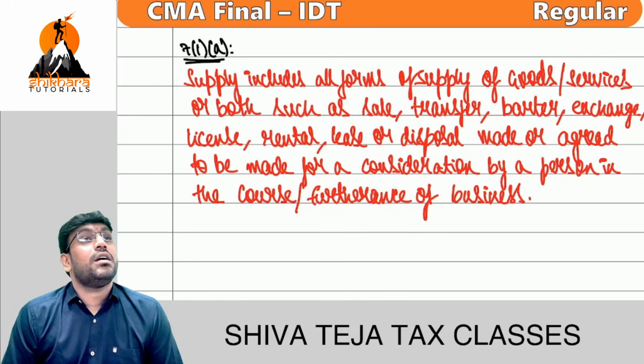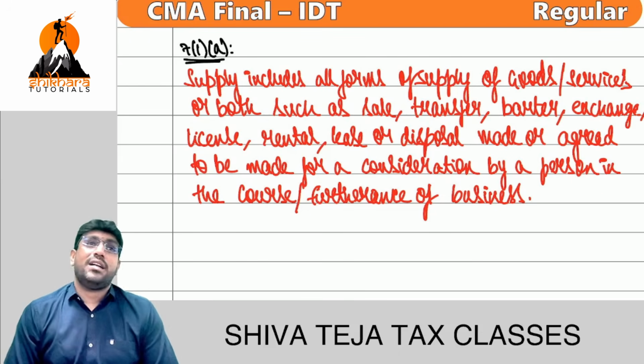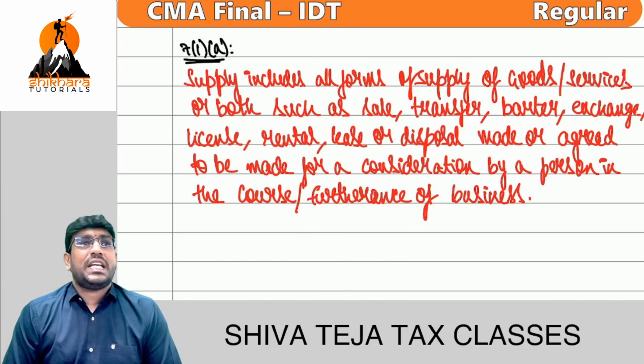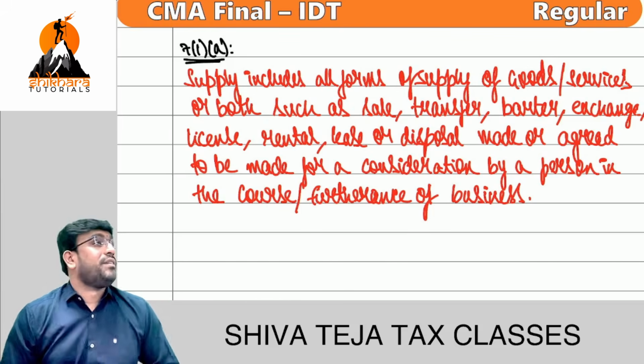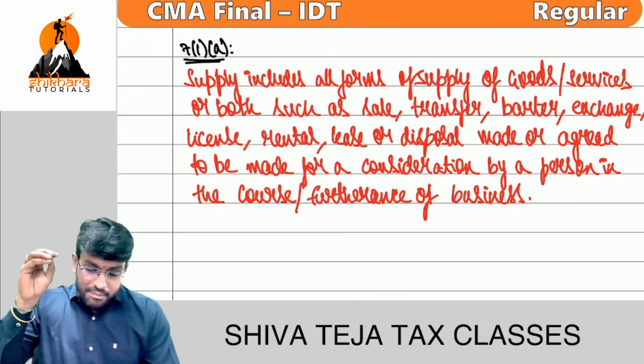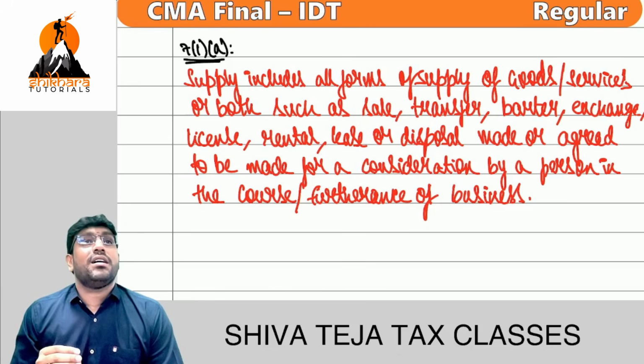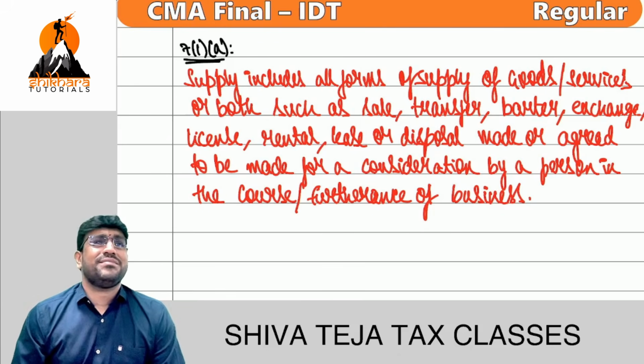Directly. Exactly. Link it to price. Yes, that point will come. Here we did not write it. Sir, clear? Everyone? Come on. Made or agreed to be made, for a consideration, by a person. Who is a person?